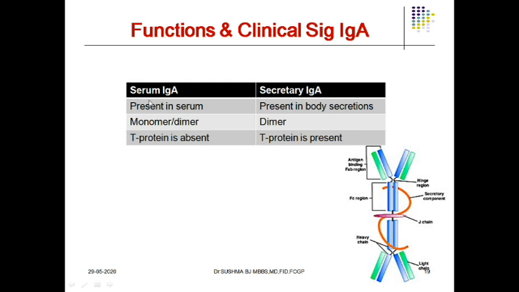There are two types of IgA depending upon their location: one that is present in the serum, and one that is present in the body secretions. The one present in the serum we call serum IgA, and the other is called secretory IgA. Serum IgA can be a monomer or a dimer, whereas secretory IgA is a dimer. The T protein is absent in serum IgA, and secretory IgA contains T protein. Getting my point?